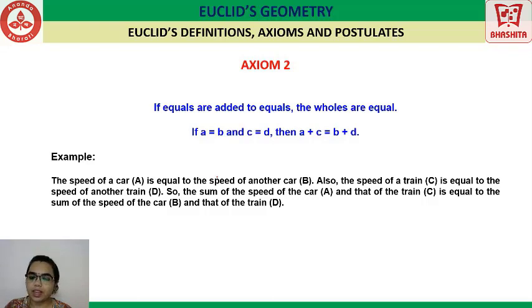What do we do? Speed of car A added to the speed of train C is equal to the speed of another car B added to the speed of another train D. So, the sum of the speeds of the car A and that of the train C is equal to the sum of the speeds of the car B and that of train D. Isn't that clear? Okay, let's go ahead to the next axiom.